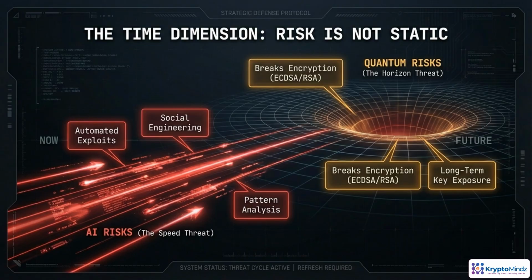Today, AI acts as a speed amplifier. It industrializes automated exploits, scales social engineering, and uses pattern analysis to mine logs, code, and user behavior for weak spots. That mostly stresses your operational defenses and human processes. Quantum computing is different. It's a horizon event that can suddenly break core cryptography, like RSA and ECDSA, exposing long-term keys and any data recorded today. Designing verifiable trust systems means handling both curves: fast, adaptive AI attacks now, and deep cryptographic breaks later.